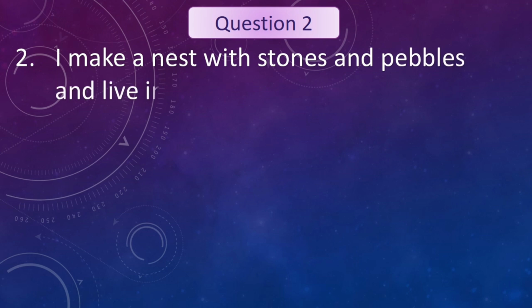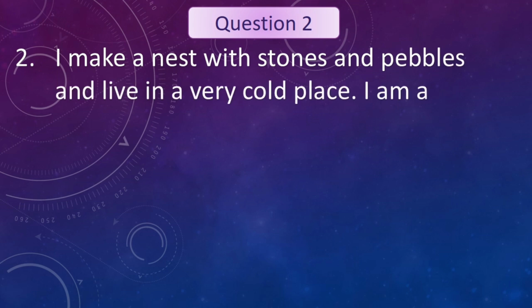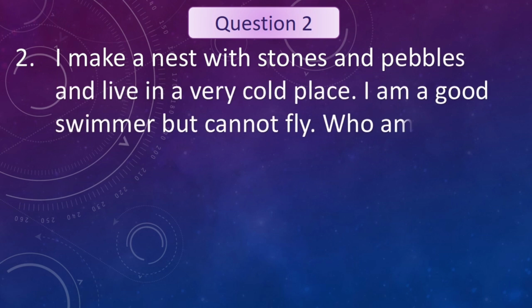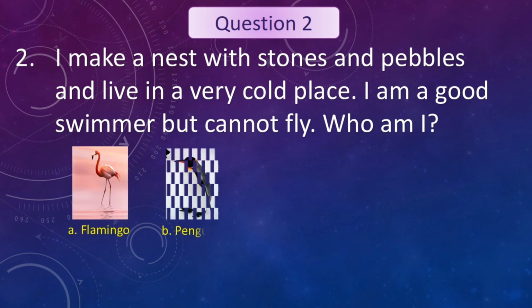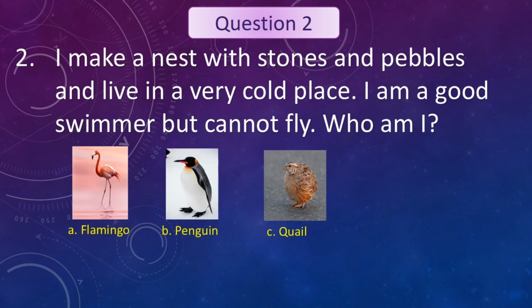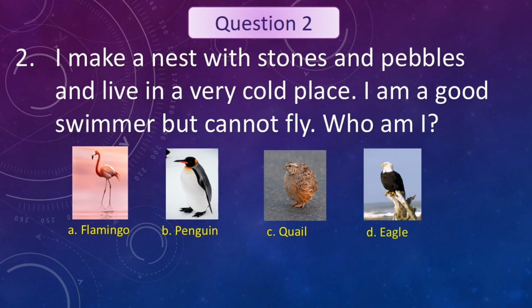I make a nest with stones and pebbles and live in a very cold place. I am a good swimmer but cannot fly. Who am I? Your options are flamingo, penguin, quail, and eagle. Your time starts now.